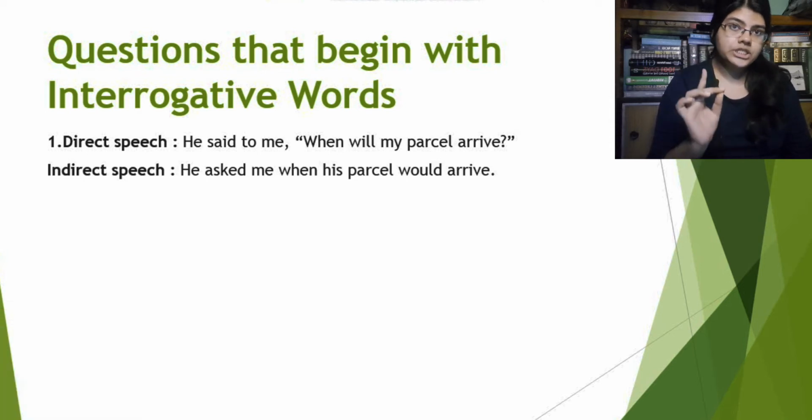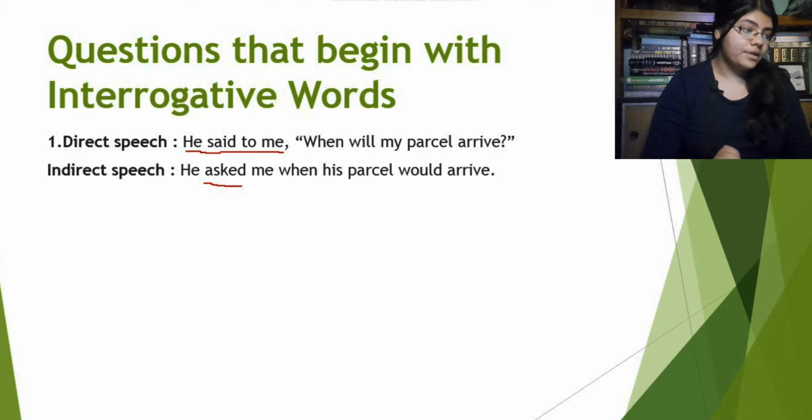So now we will see what is happening here. This is a question sentence. In the direct speech it is said that he said to me. According to the rules that we discussed earlier, said to will become asked. So he said to me will be he asked me.